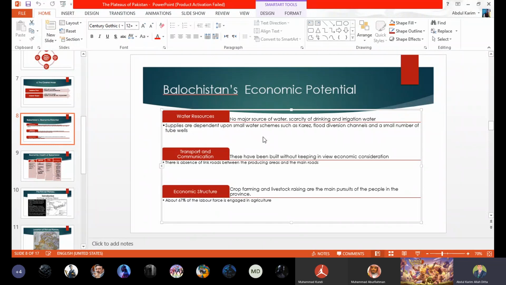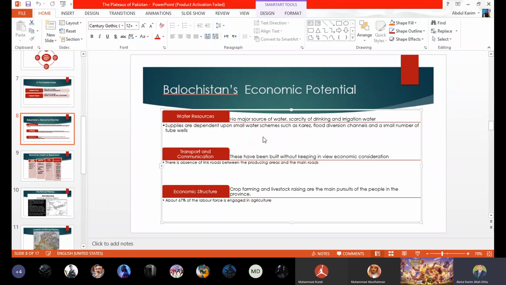They have been specifically built so that whenever we have more water, these channels can be filled with that flood water. And the third source of water resources which we have in Balochistan is the tube wells. Yes, we have tube wells in Balochistan, but their numbers are very few.